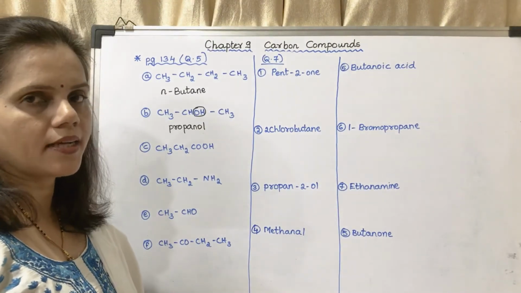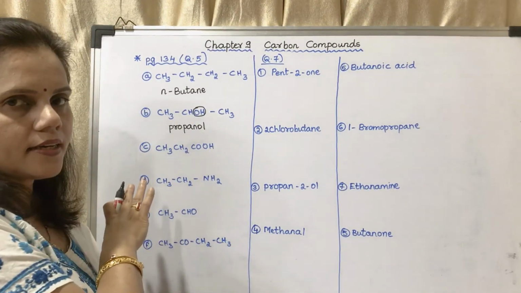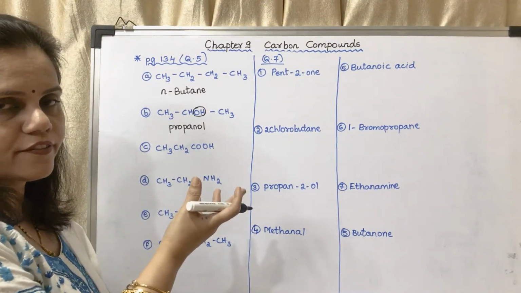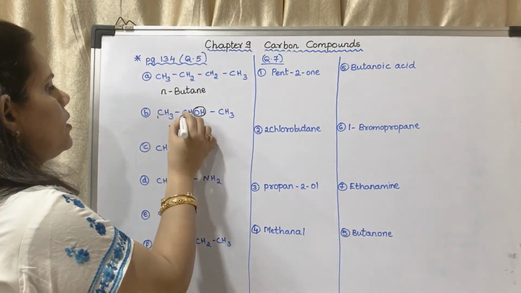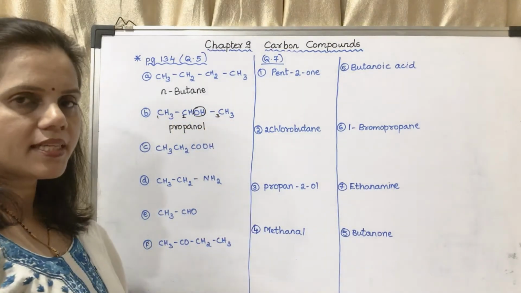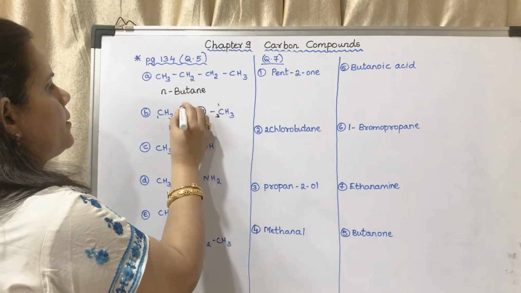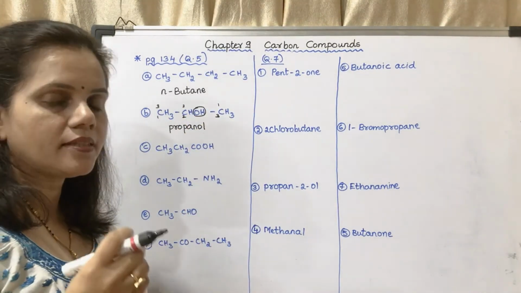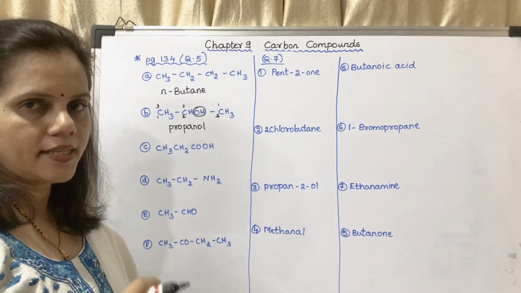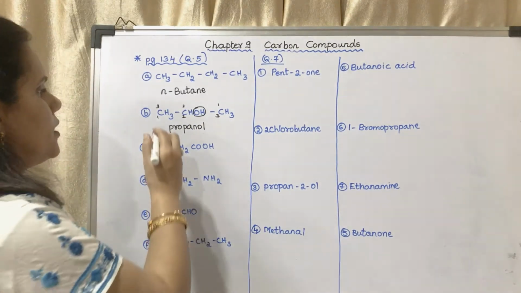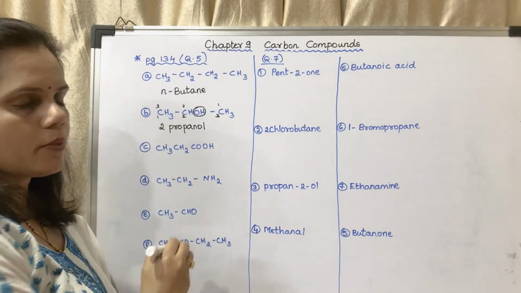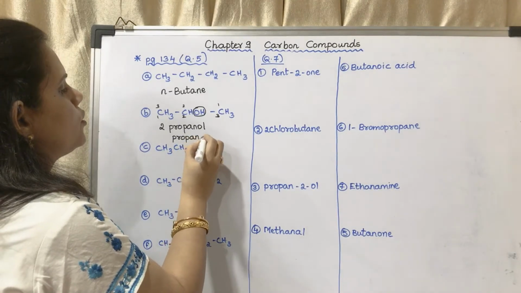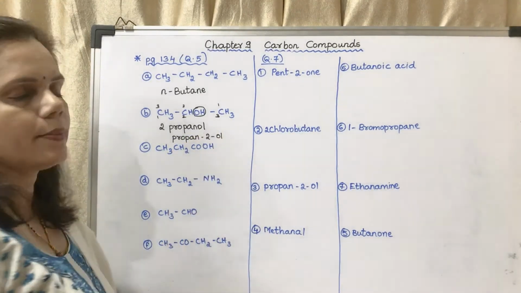Now you have to number the carbon atoms. I can either number it from the left to right or from right to left. Whether it is from left to right or it is from right to left, it will be the second carbon atom. Even if I take it from right to left, then it will be second carbon atom. That means the functional group is present on the second carbon atom. Okay, so the name will be 2-propanol or propan-2-ol. This will be the name.